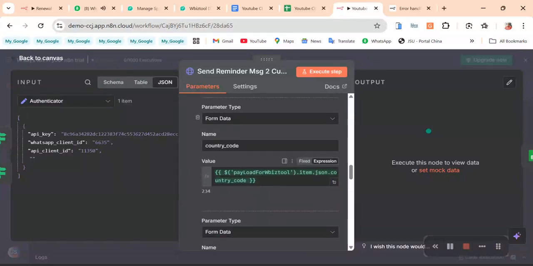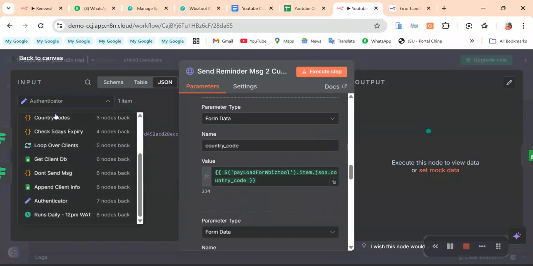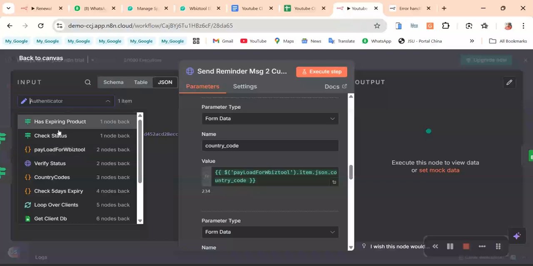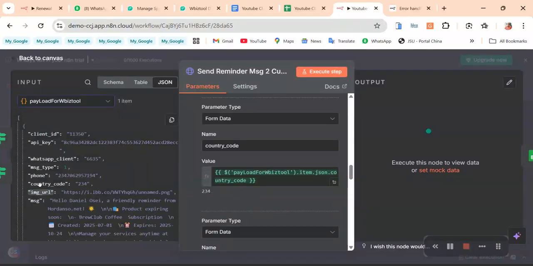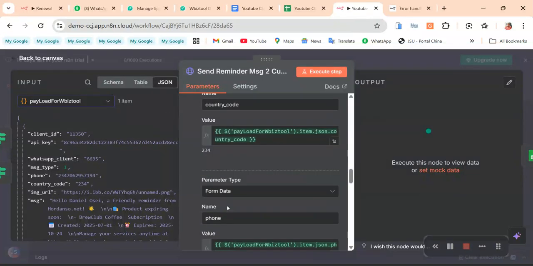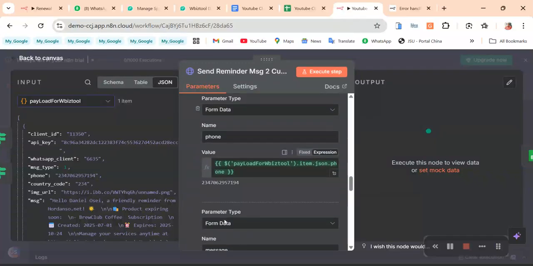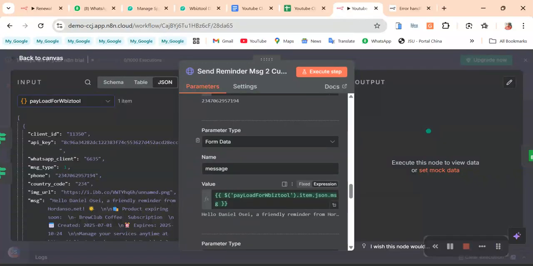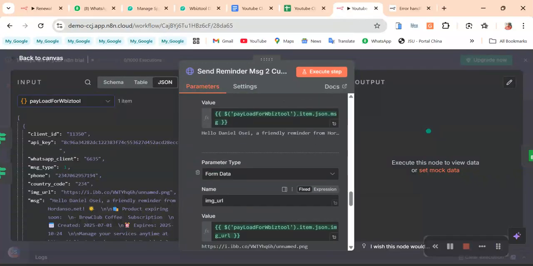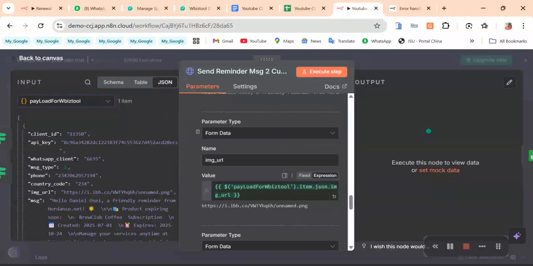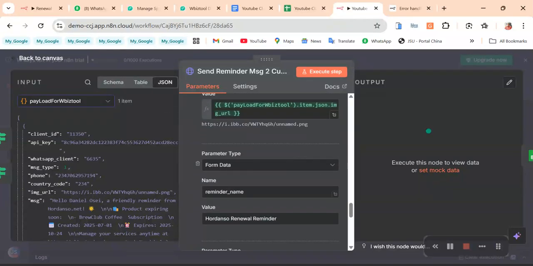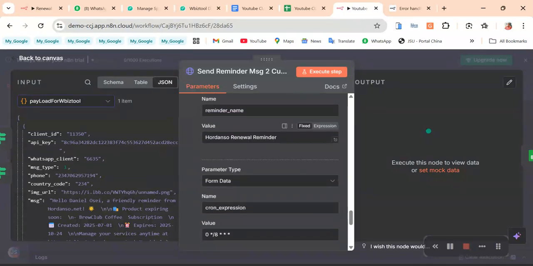Remember the payload has a country code that is returned. If you check the payload here, you can see we return the country code of the person using that country code node. So we returned it, and we are using it. The next is the phone of the person, so we join the phone. This is the phone. The message, remember we have the message already. The image URL, we have from that payload. And the reminder name, just give it a name so they know it's a reminder.